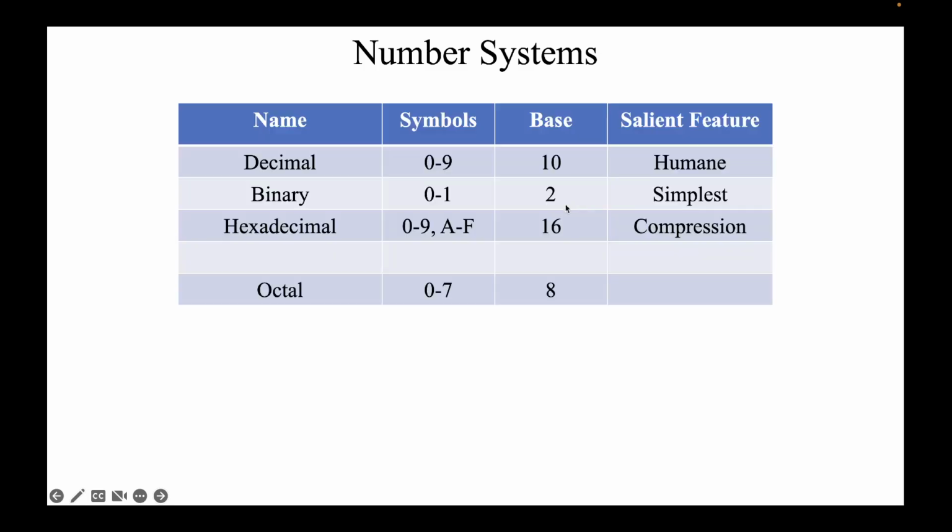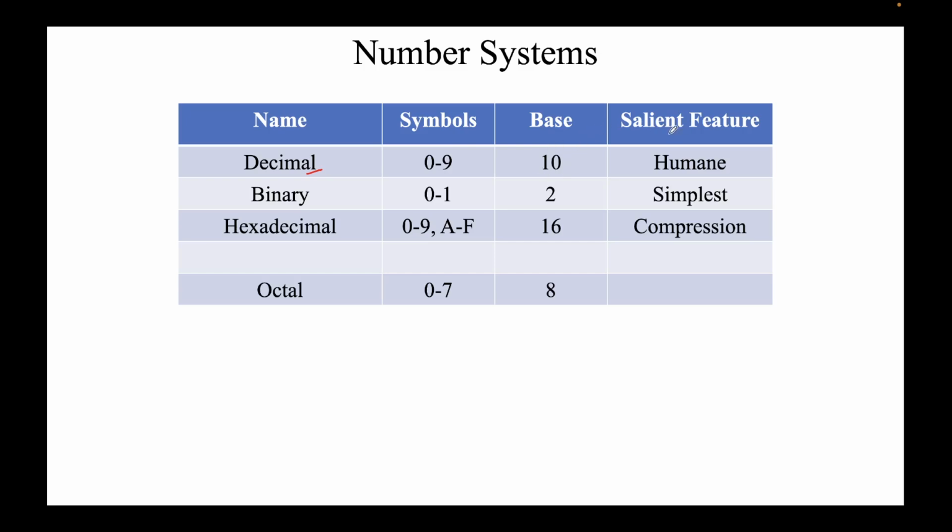The most natural thing that humans have evolved is the decimal number system, where we use the symbols 0 to 9, and mathematically what we mean is that we have a base 10. We'll see this thing coming again and again, base.